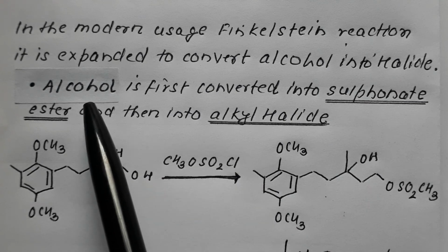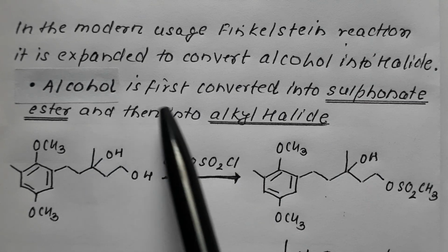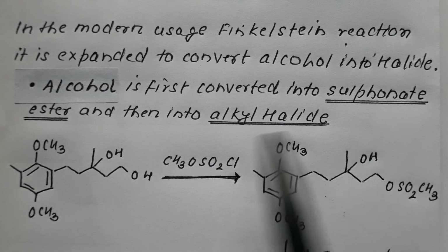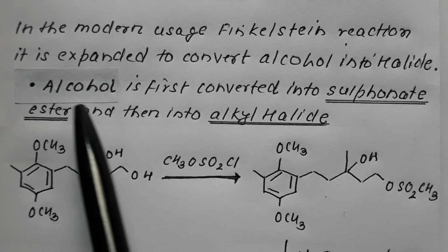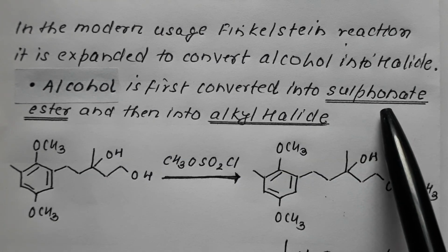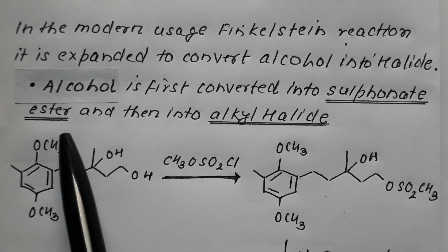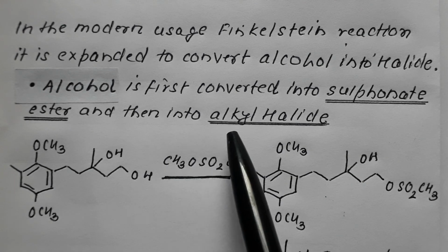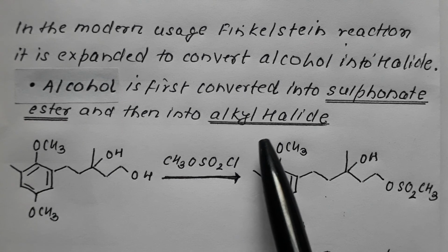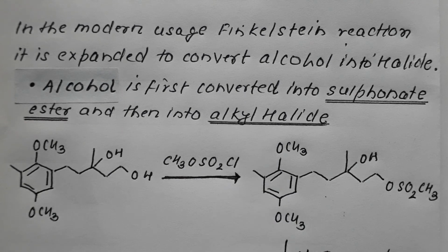Remember, in this reaction, the alcohol is first converted into sulfonate ester, and then into alkyl iodide using sodium iodide in presence of acetone. So let us take an example to explain it better.